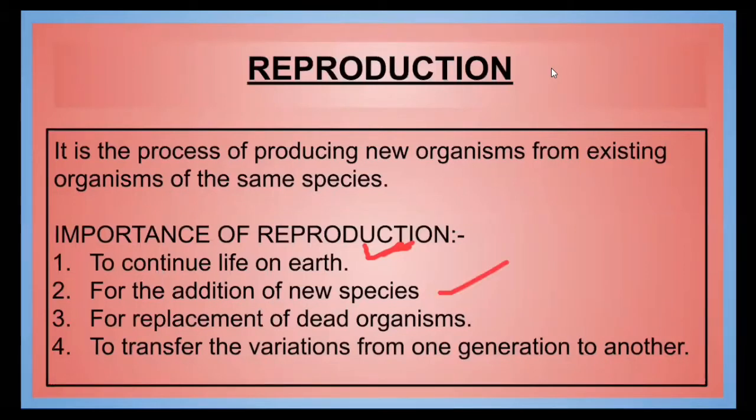Because there are variations in the organisms, there is addition of new species also, for replacement of the dead organisms. This is possible only because of reproduction. Otherwise, the death of the organisms will take place, and ultimately the earth will be devoid of any organism.